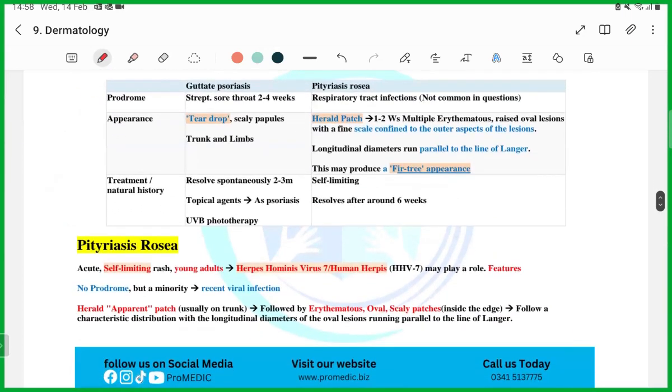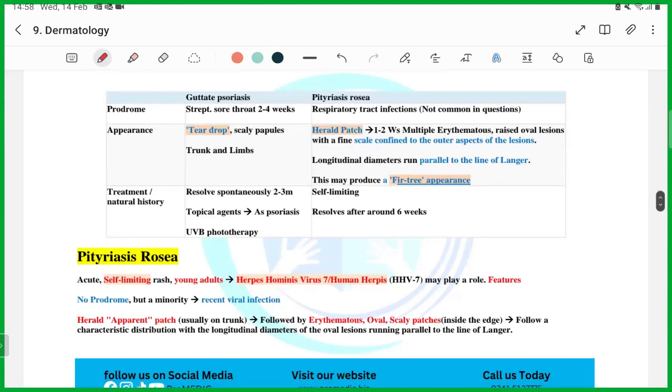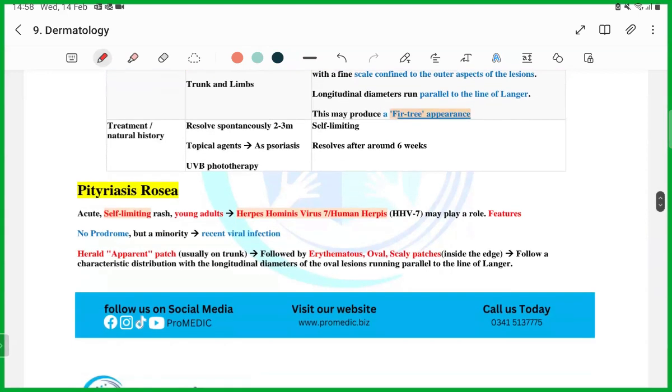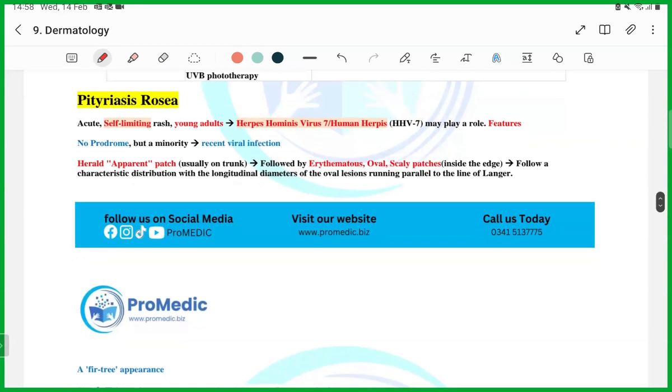Okay, so now they are asking you to differentiate between psoriasis, which is guttate psoriasis, and pityriasis rosea. So first of all, let's read pityriasis rosea. You should know what it is. Then you will automatically look for the differences between them. So guys, the question you are going to get from this topic is what is the causative organism? They love to ask the causative organisms because they are difficult to remember for every condition. So that's where they are going to assess you.